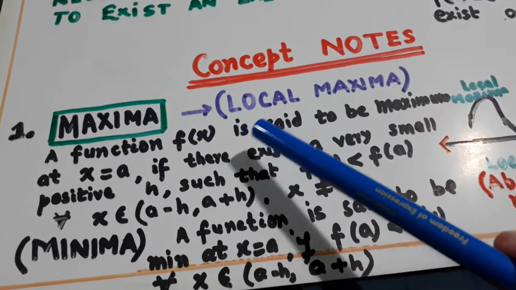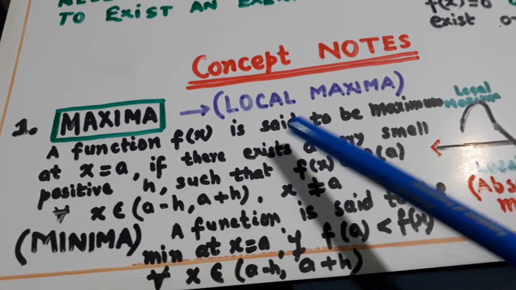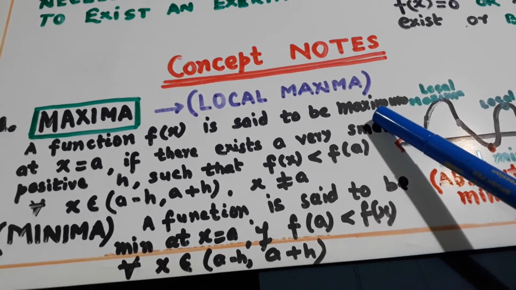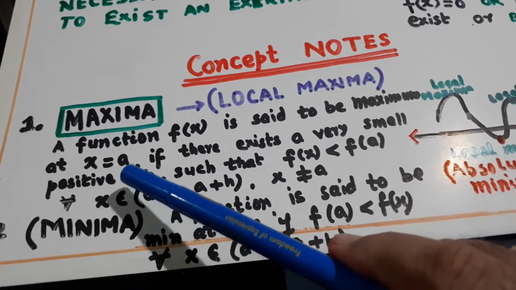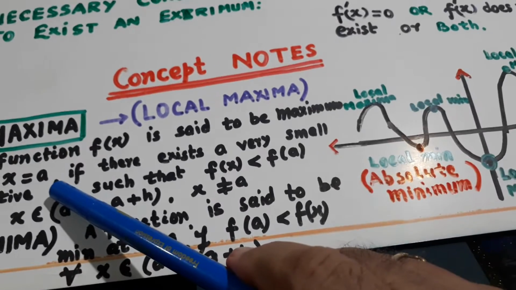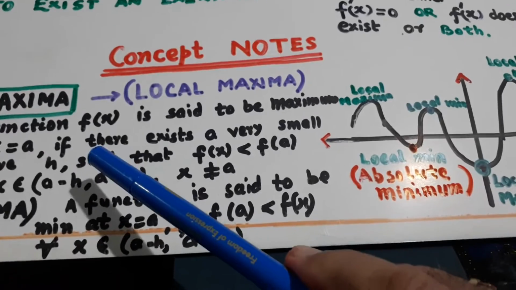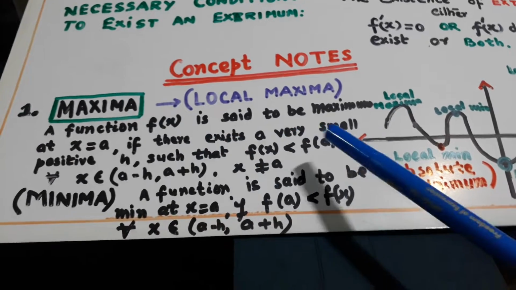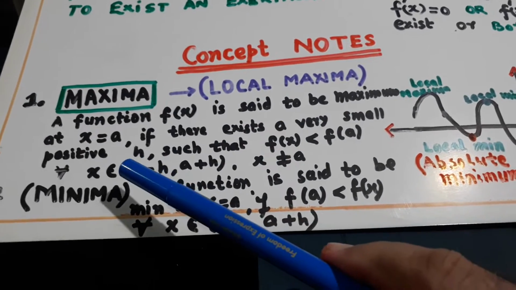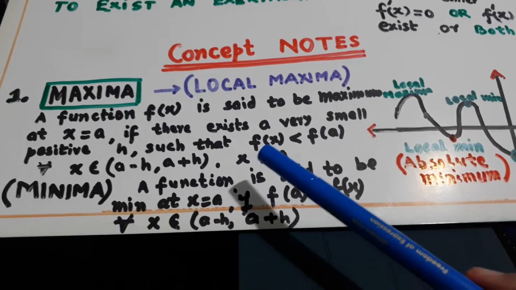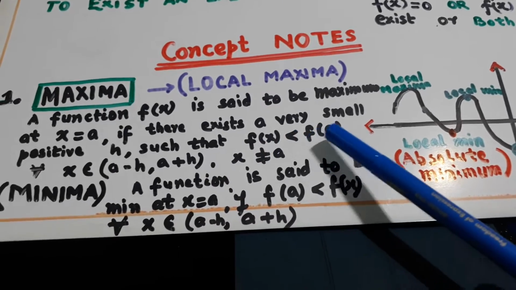Now look here, a function f(x) is said to be maximum at x is equal to a if there exists a very small positive number h such that f(x) is less than f(a).